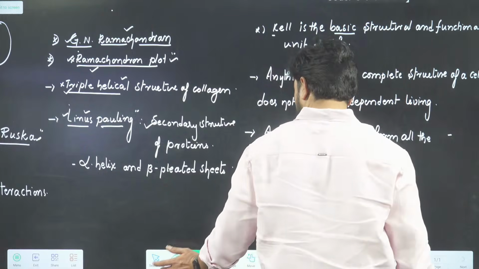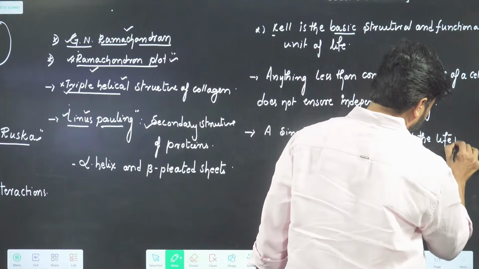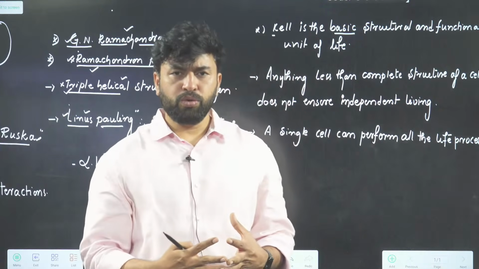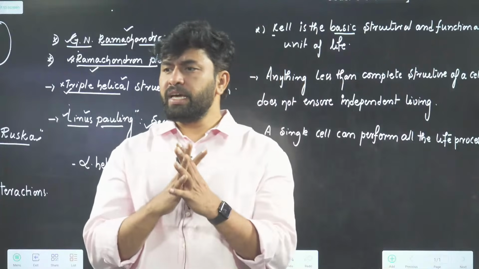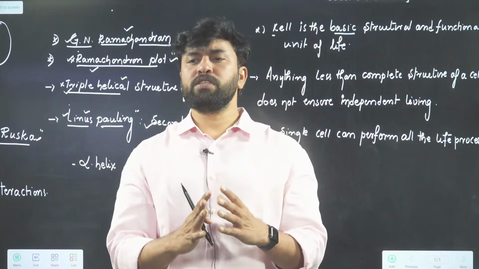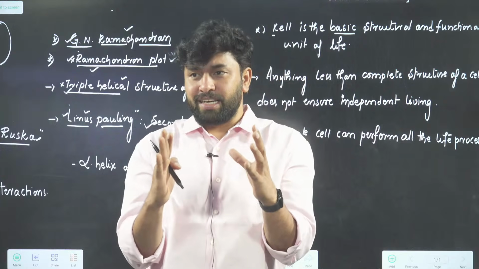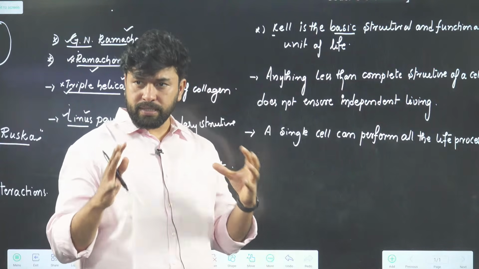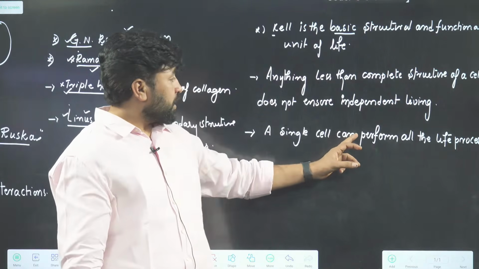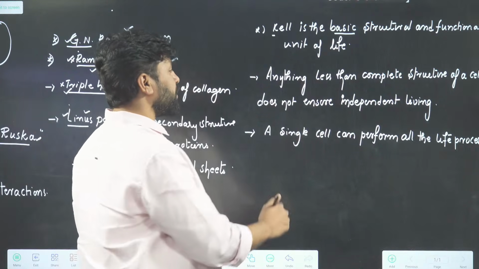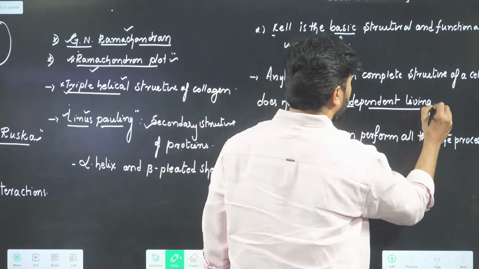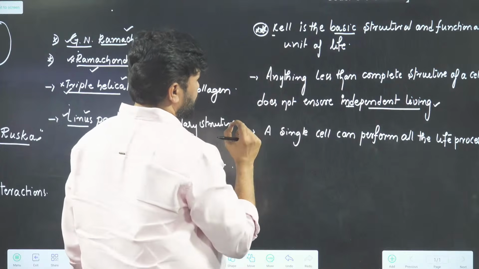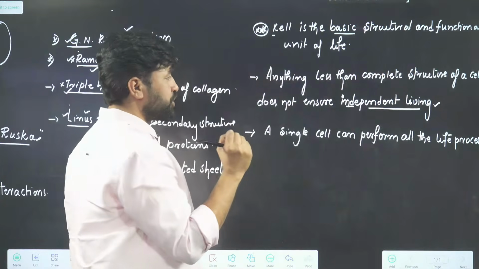Whether you consider reproduction, cell division, or anything else, it would be possible by the development of a single cell. That's why, since a single cell can perform all the life processes, and anything less than a complete structure of a cell does not ensure independent living, we say the cell is the basic structural and functional unit of life.